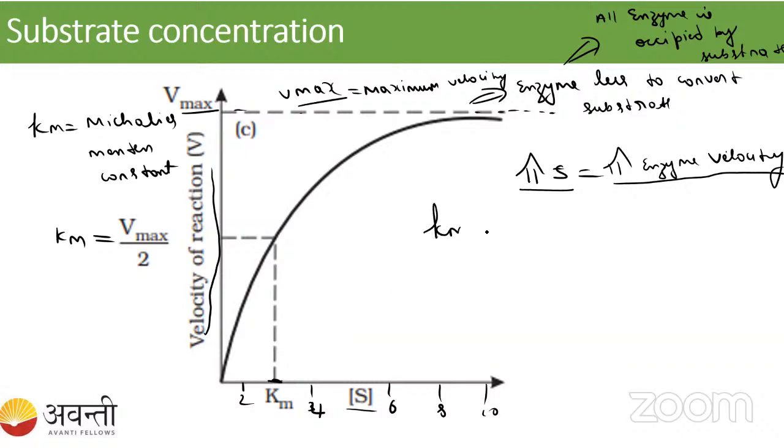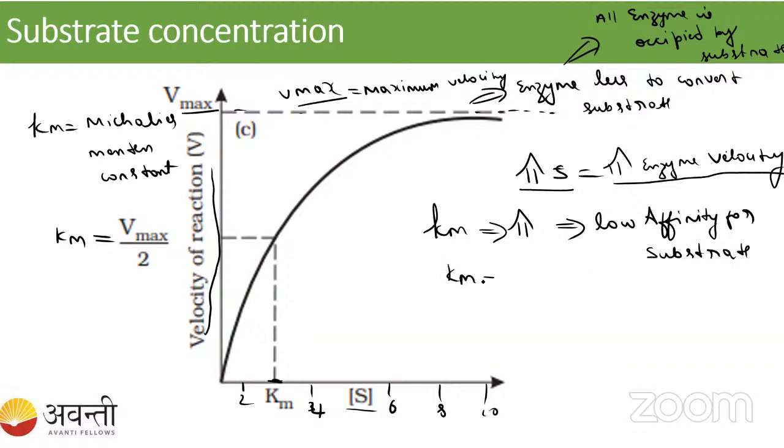Student, remember here, whenever the Km is high, the enzyme is having low affinity for the substrate. Whenever the enzyme Km is very less, it is having high affinity for the substrate.